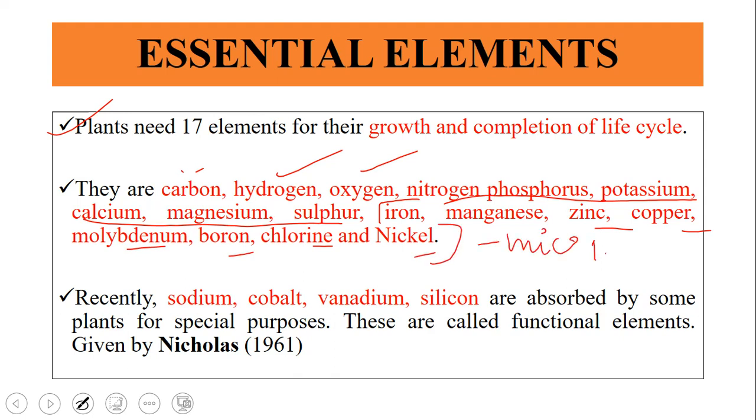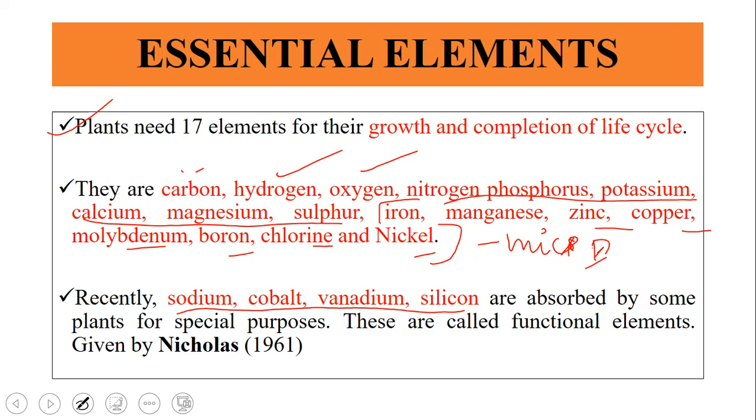I'll tell you what you understand by micronutrient later. So these are the 17 elements which are required and which are essential for plant growth. And recently these 4 elements have been added to that essential list. Those are sodium, cobalt, vanadium and silicon.